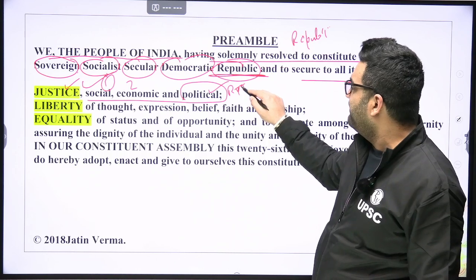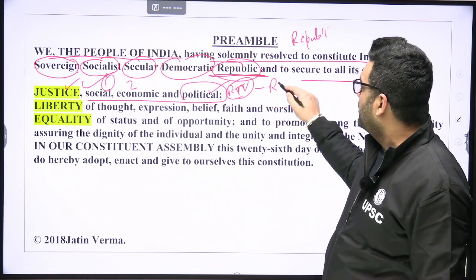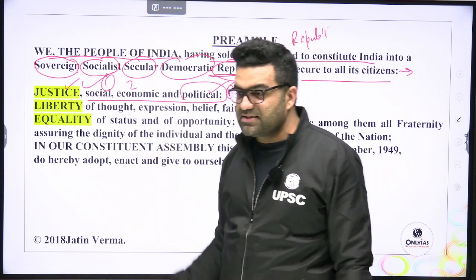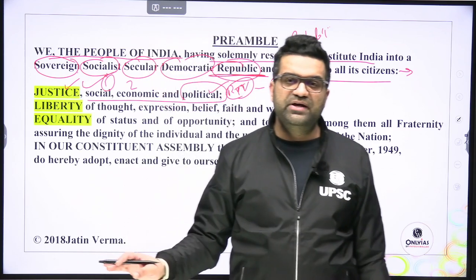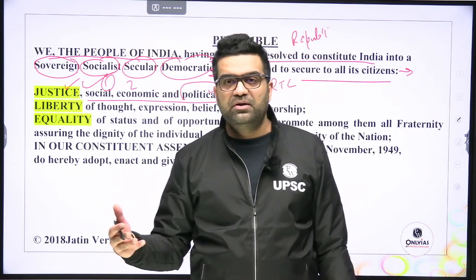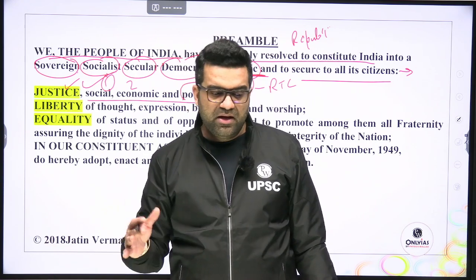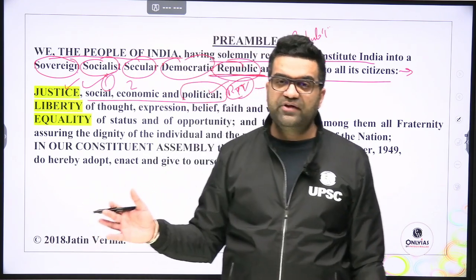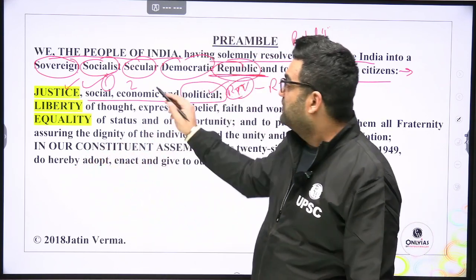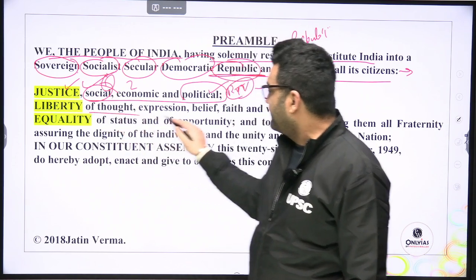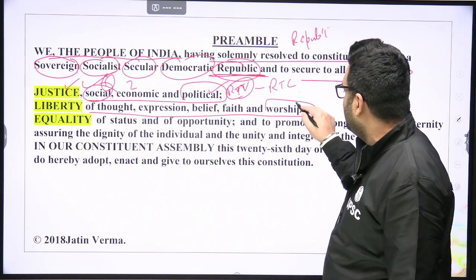We all have the right to vote and the right to contest elections. Economic justice: if you are working for 8 hours a day, you should be getting a fair wage, not equal. Wage would be given according to capability, caliber, qualification, but fair wages have to be given to MGNREGA workers also. Social justice: liberty of thought, expression, belief, faith, and worship.